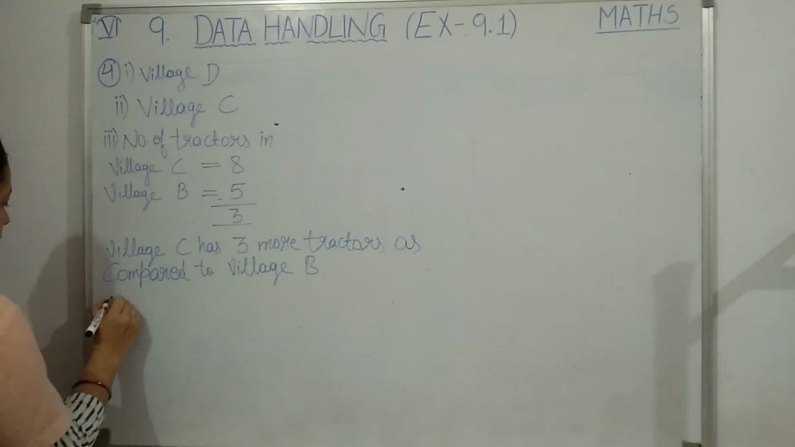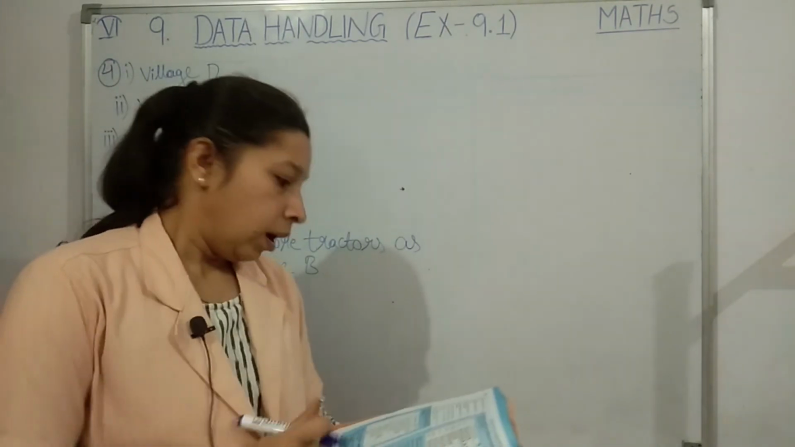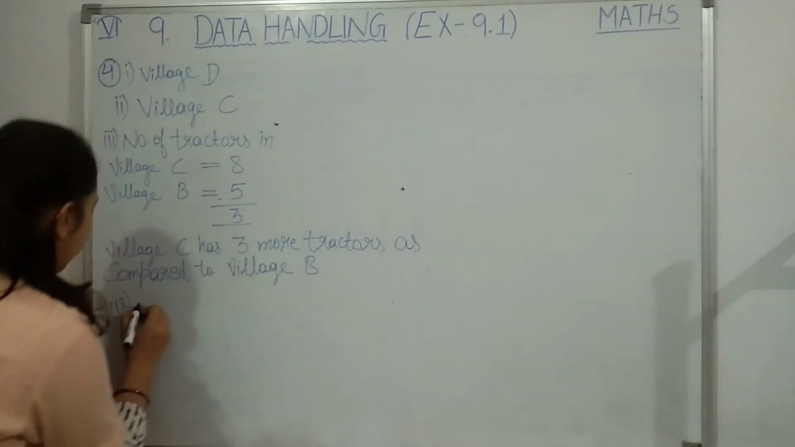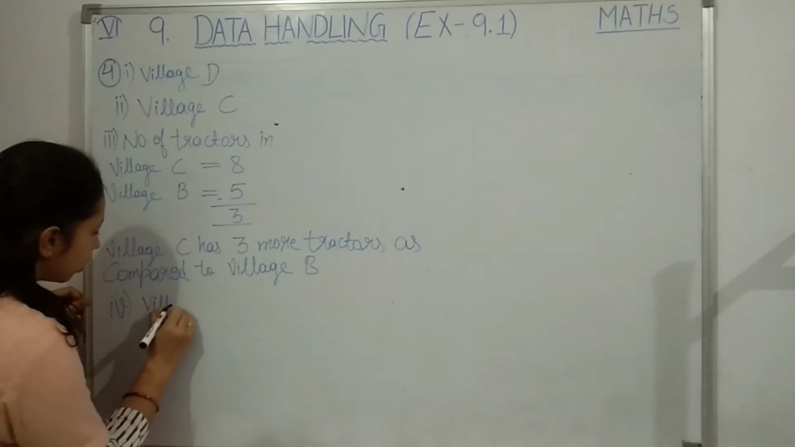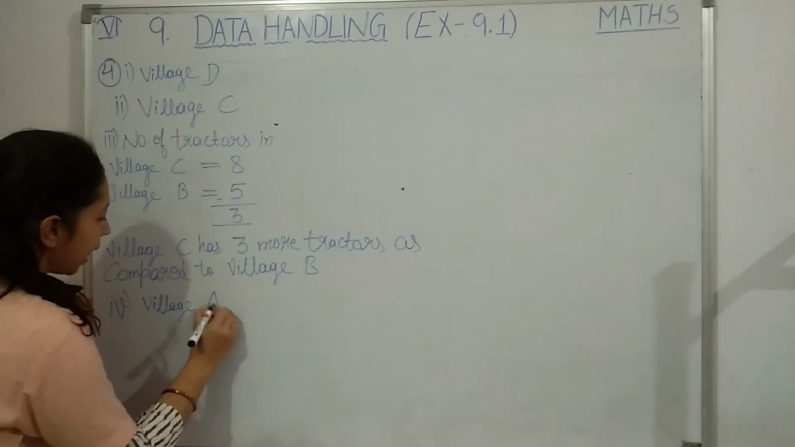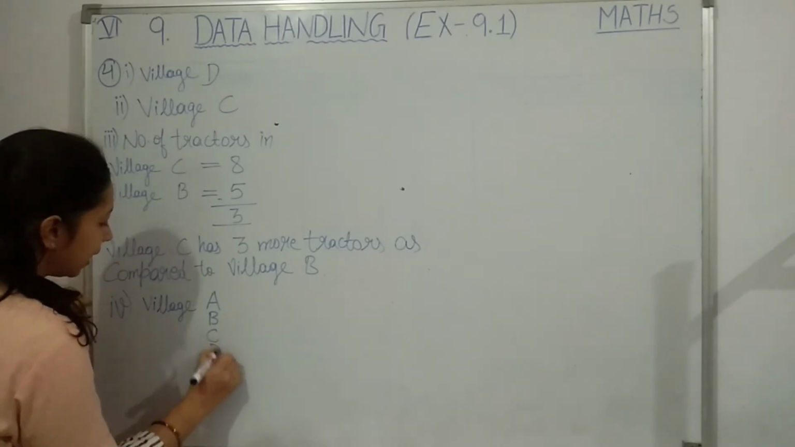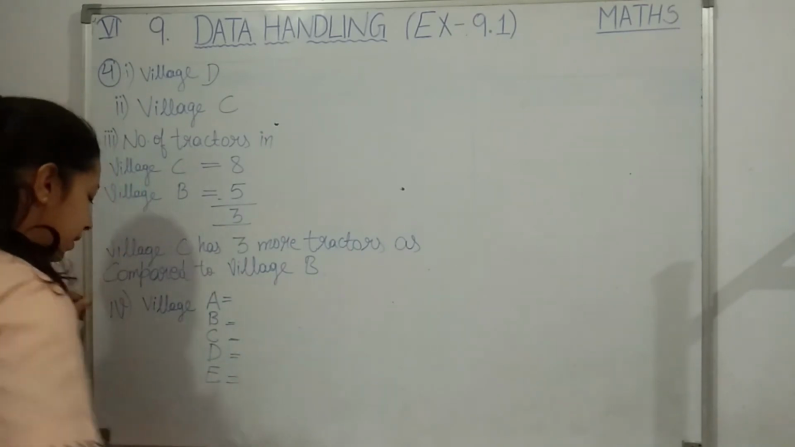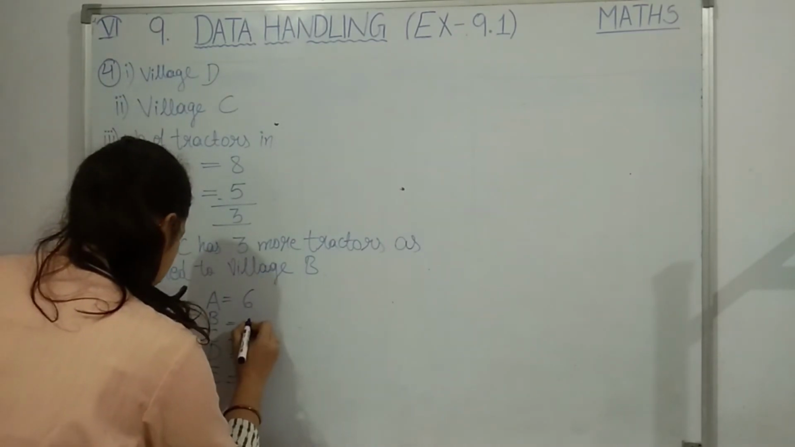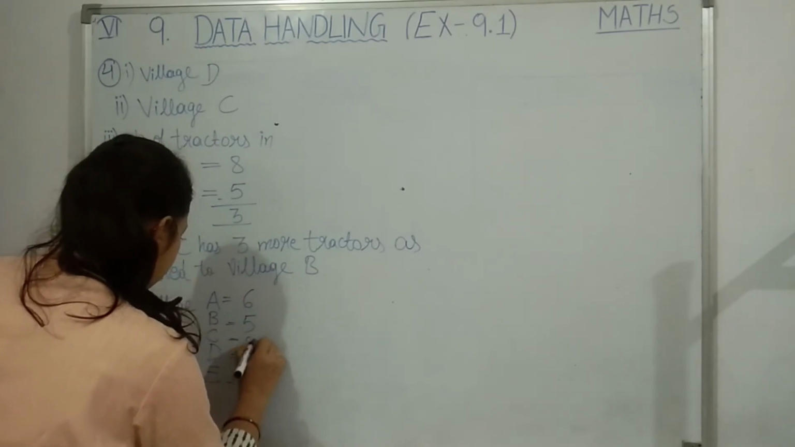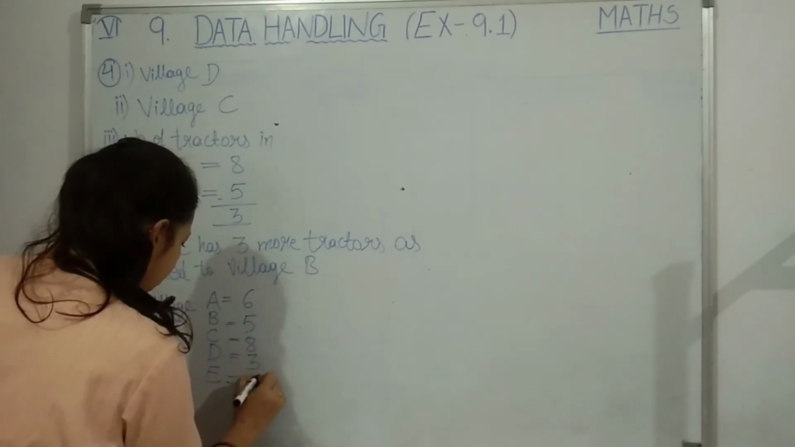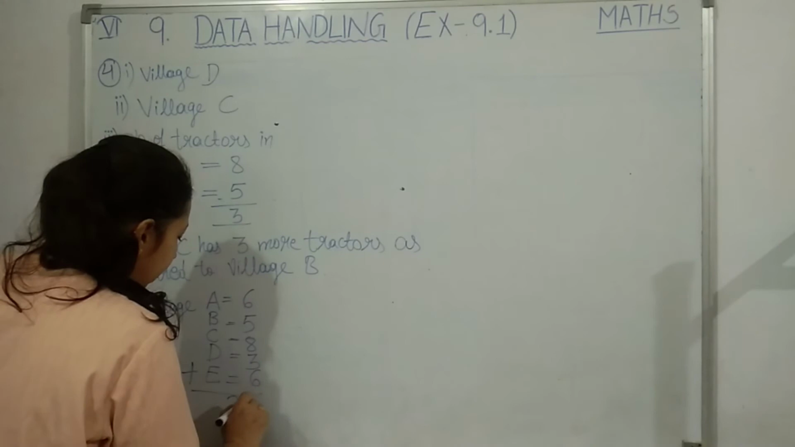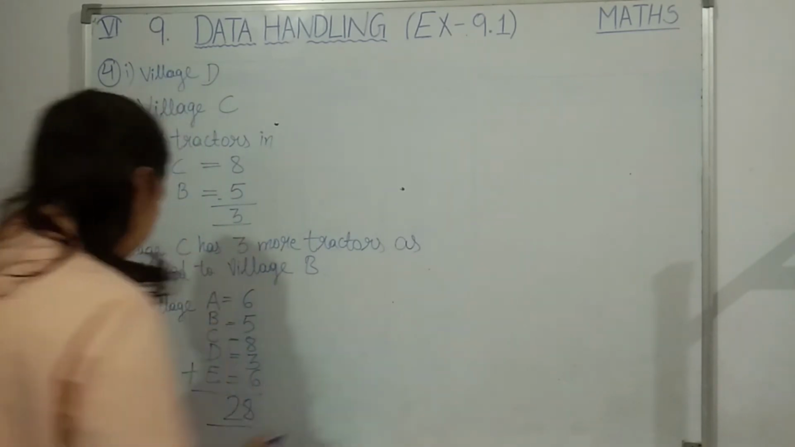Okay, then fourth point: what is the total number of tractors in all the 5 villages? So what to do? You will write the number of tractors in all the villages and you will add village A, B, C, D, E. How many tractors were there? Let us write. Village A 6, village B 5, village C 8, village D 3 and village E 6. Add them. How much will you get? You will get 28. So students, there are 28 tractors in all.